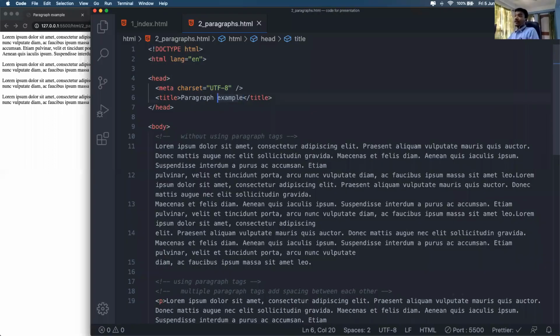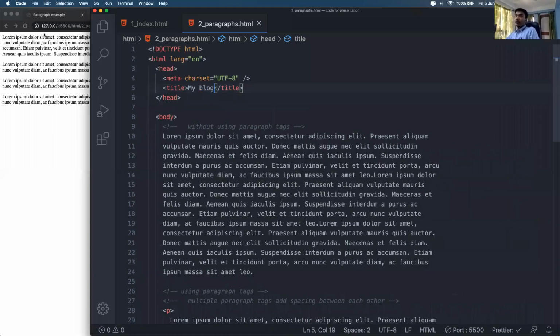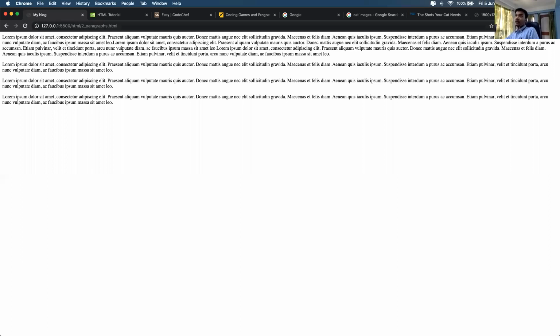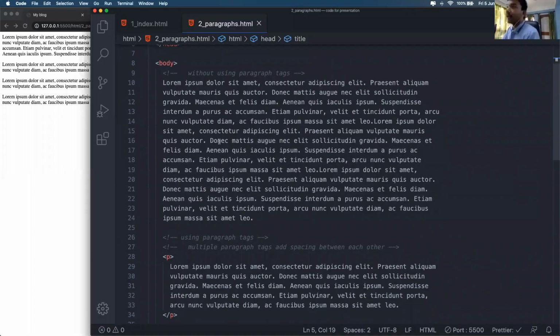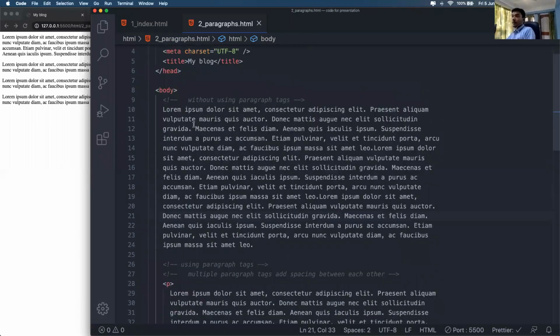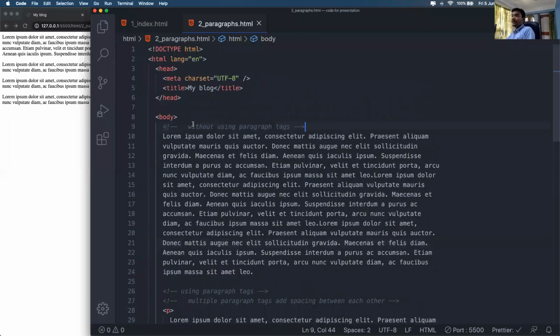Okay, so if I change this one to my blog, suppose, it will be changed here. Okay, I hope all of you can see that. And let's go to the body part. Okay, so there's this line that is not clearly visible, right? So this is called a comment.